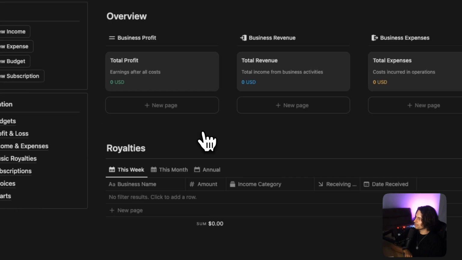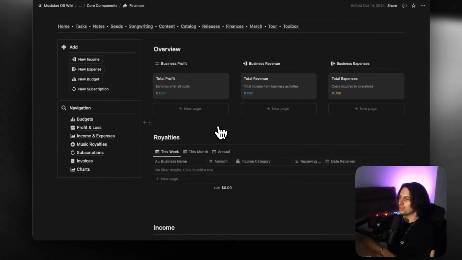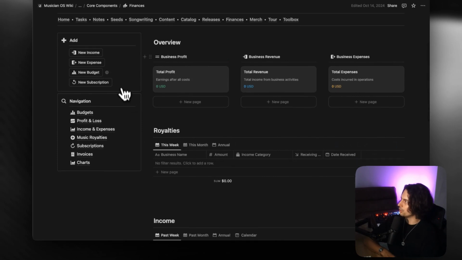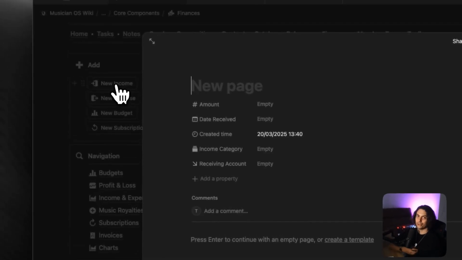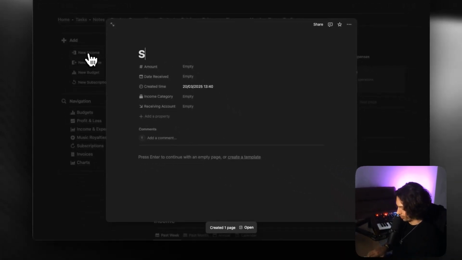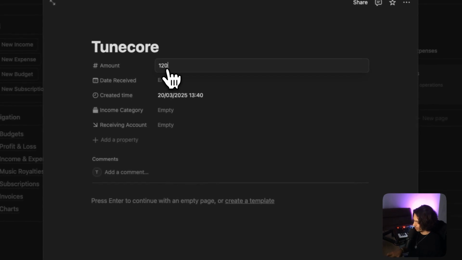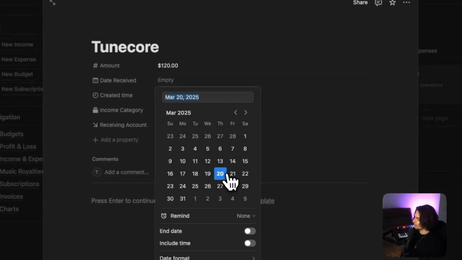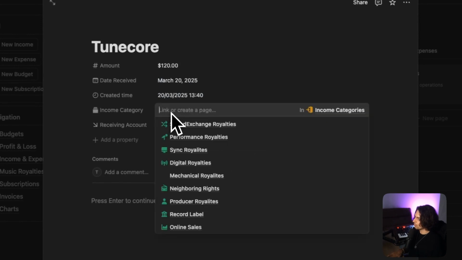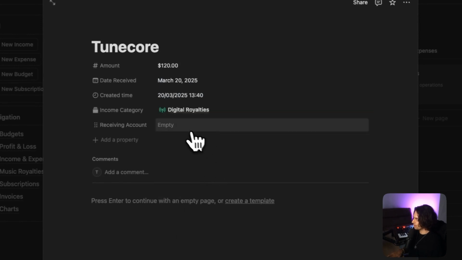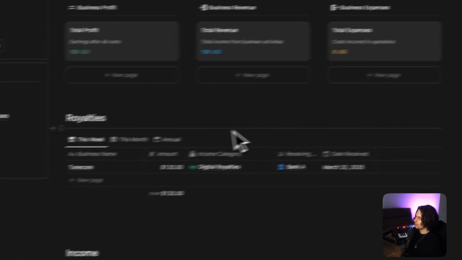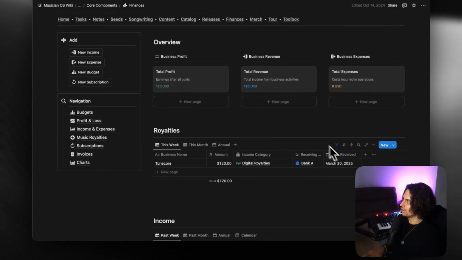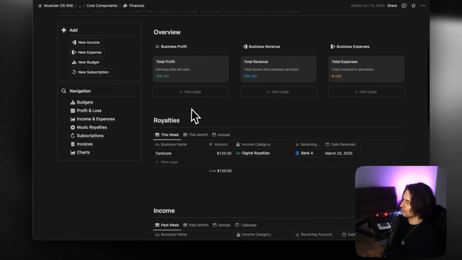Next up, we have finances. So as you're getting money in, or you need to track your royalties, this is the place where you would do that. So a new income would be like, hey, I've just received some money from Spotify. So you would say Spotify, or more likely actually, depending on who you distribute it through, you would say TuneCore. And how much did they send me? They sent me $120. When did I receive it? I received it today. Income category: this is for digital royalties. The account that I receive this into is bank account A. Awesome. Now you can see this pops up here under royalties, and you can see this is also now credited to our total profit here automatically.